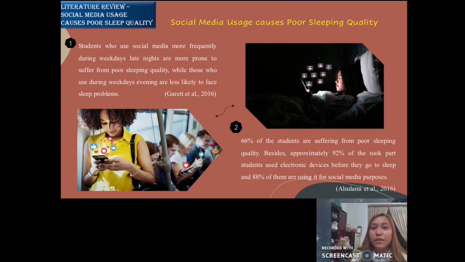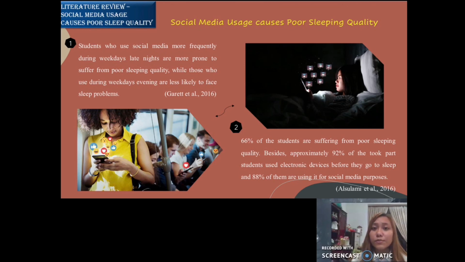Another research has also found that participants with higher frequency of social media usage have greater odds of having sleep disturbance. This research attempted to evaluate the sleep quality among medical students and investigate the relationship between social media use and sleeping quality. The findings reveal that 66% of the students are suffering from poor sleeping quality.